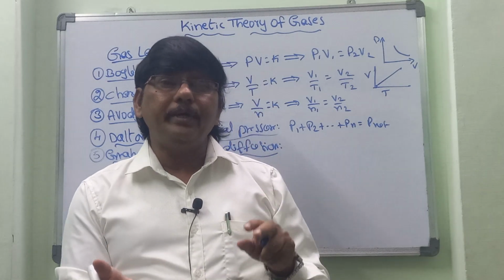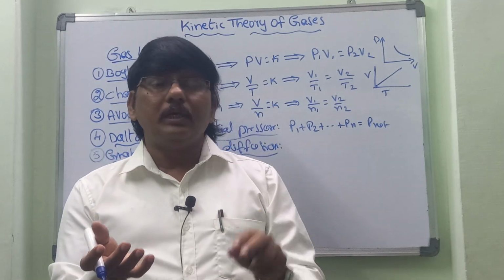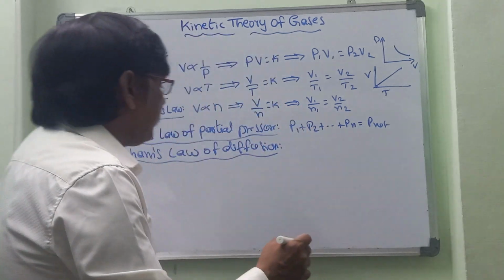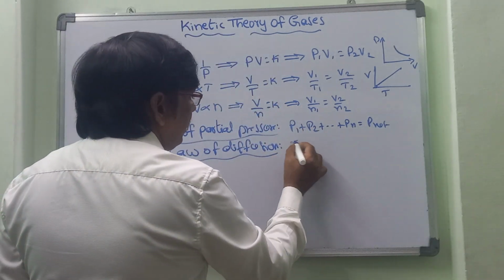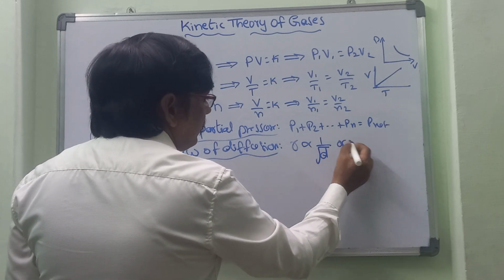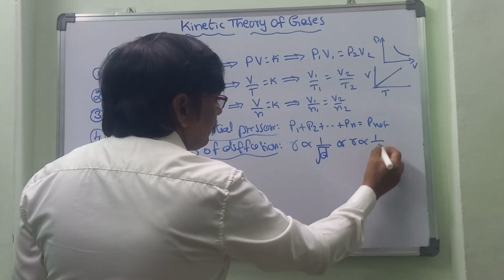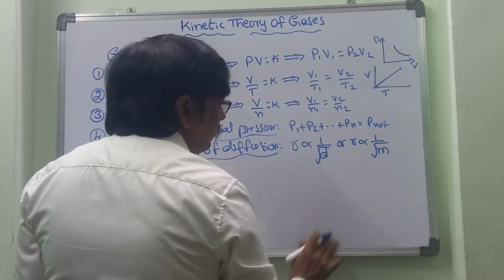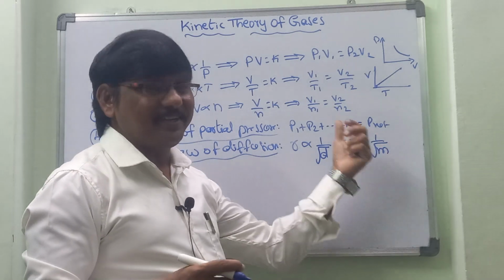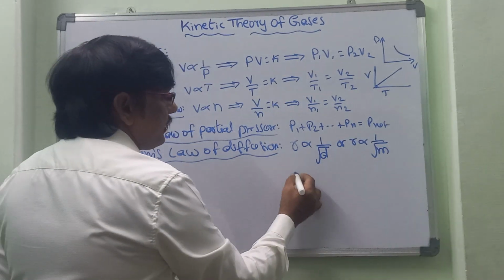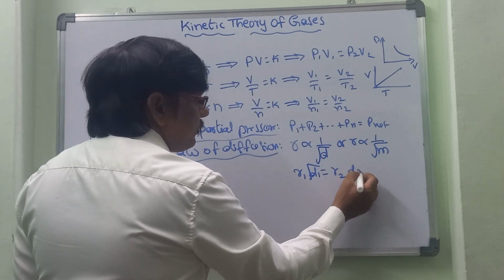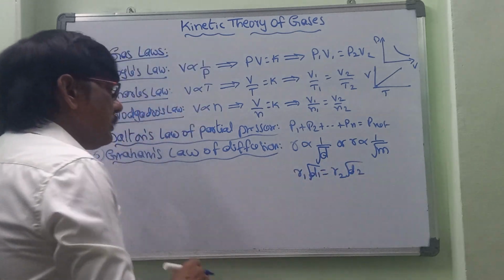If molecular weight is more, diffusion will be less. If molecular weight is very less, diffusion is faster. We can express this as rate of diffusion is inversely proportional to the square root of density, or of molecular weight, not molecular velocity. This also we can take as R1 square root D1 is equal to R2 square root D2.